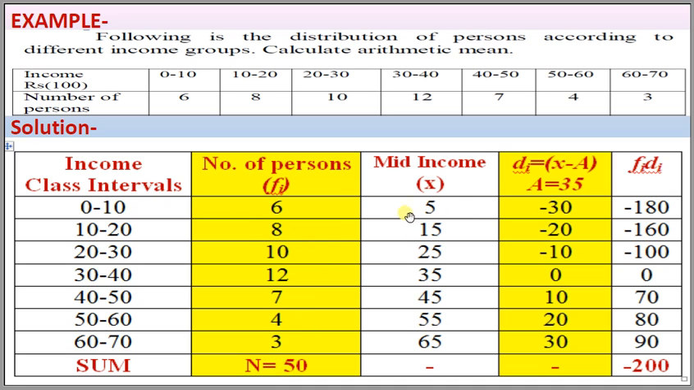Before multiplying by the frequency values, we first get di. di is equal to xi minus a, and here a is equal to 35. If we subtract 35 from each of the observations, 5 minus 35 is minus 30, 15 minus 35 is minus 20, 25 minus 35 is minus 10, 35 minus 35 is 0, 45 minus 35 is 10, 55 minus 35 is 20, 65 minus 35 is 30.